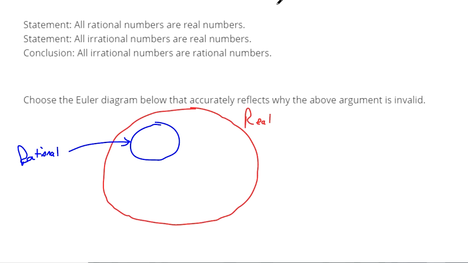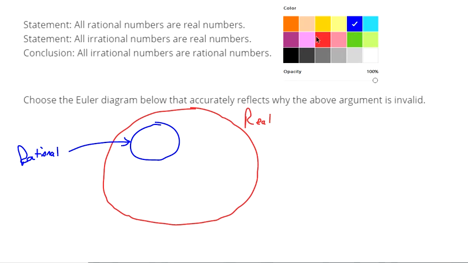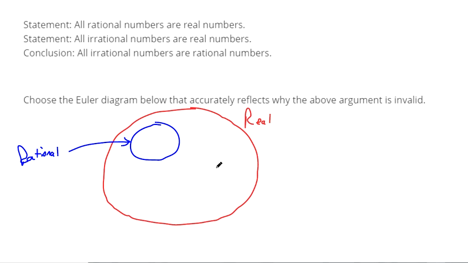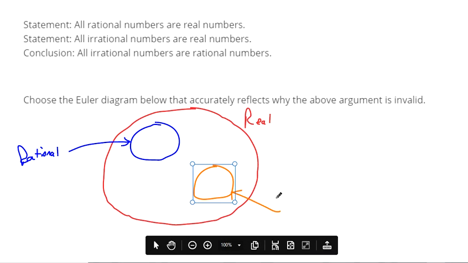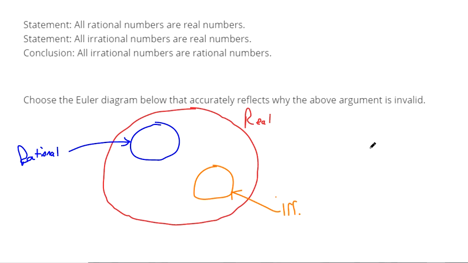And then we have the statement that all irrational numbers are real numbers. So here's irrational numbers inside the circle of real numbers. So is the conclusion valid that all irrational numbers are rational numbers?